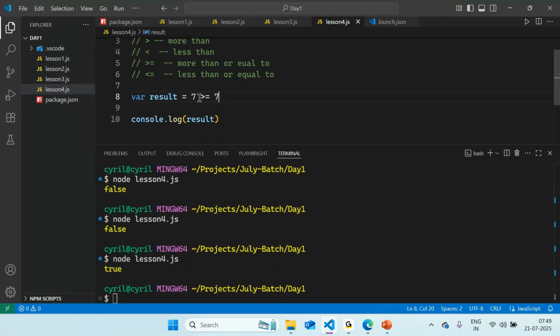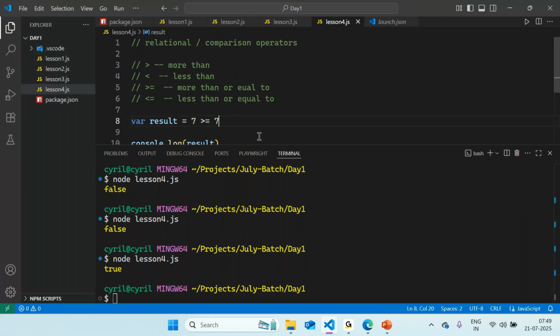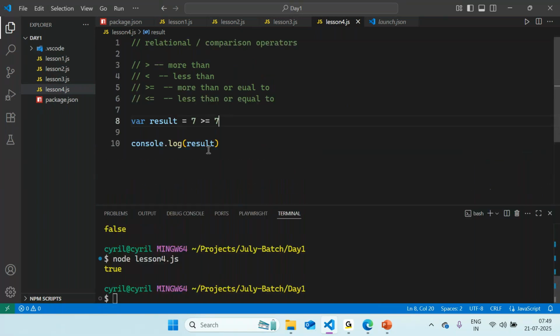So even though we have not defined whether this result is of type boolean or not, you will never find anywhere that I have hard coded it saying that it is of type boolean. JavaScript understands that it is boolean because after the equal to operation, we are providing an expression which checks whether that statement is true or not, right? So right now it will be just of type boolean, but whether that value is true or false will be only set when this expression is returning true or false.